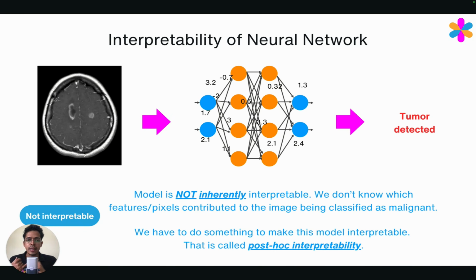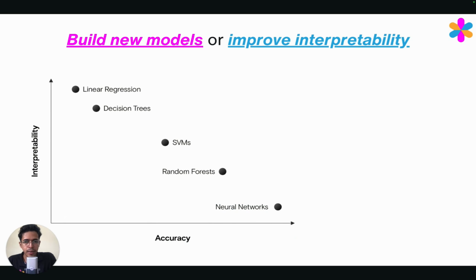On the other hand, linear regression, logistic regression, and decision trees all have model-based interpretability. So hopefully this makes it clear what we mean by model-based and post hoc interpretability.